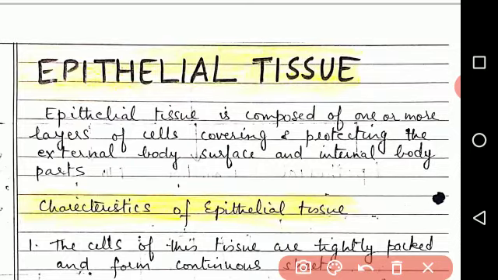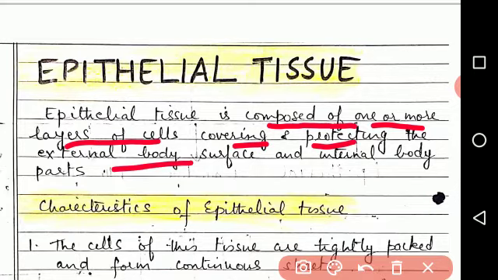Epithelial tissue is composed of one or more layers of cells covering and protecting the external body surface and internal body parts. So it is a protective tissue. It protects our whole body and all the internal organs.